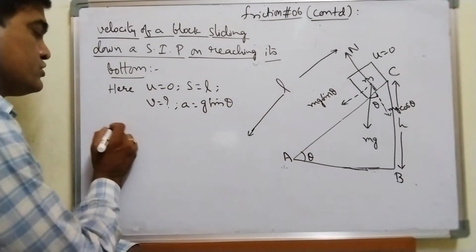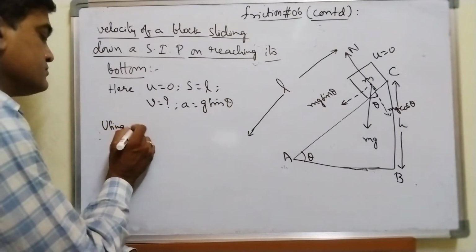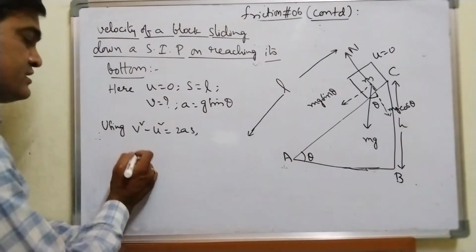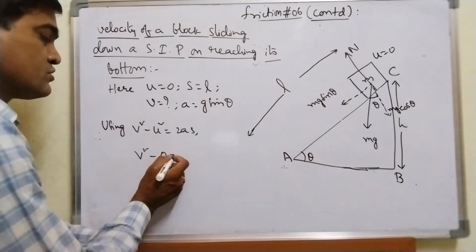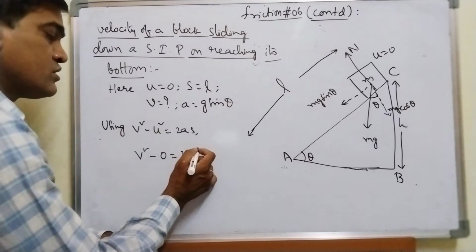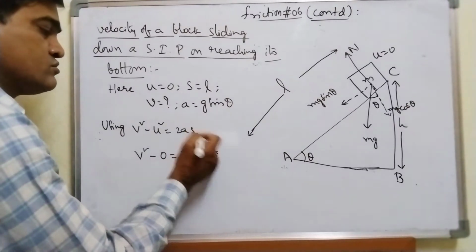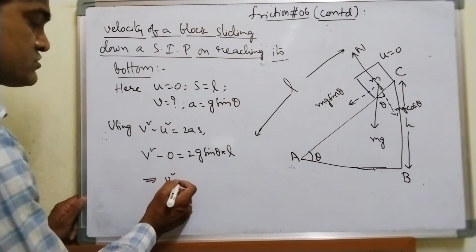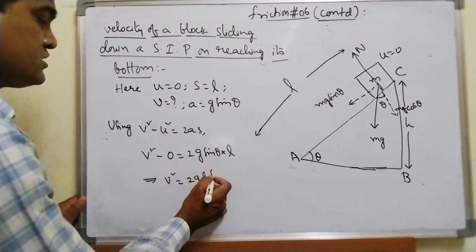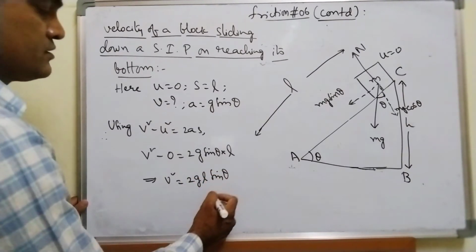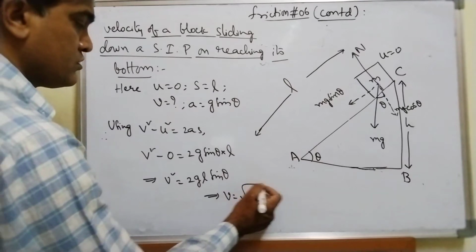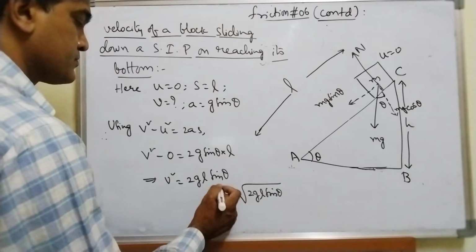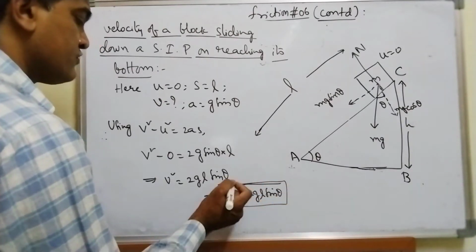So using v square minus u square is equal to 2as, I can write v square minus 0 is equal to 2 into a, which is g sin theta, into displacement L. So from this I will get v square is equal to 2gL sin theta. From this v is equal to square root of 2gL sin theta.